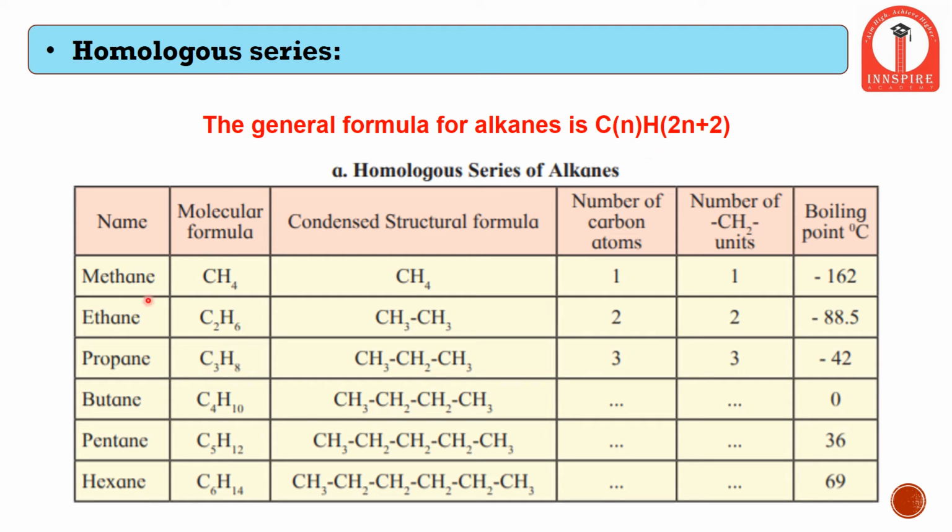Let us try it for ethane. Suppose we don't know the number of hydrogen atoms. We know that there are 2 carbon atoms. Therefore, it becomes C2H, 2 into 2 is 4, plus 2, 4 plus 2 is 6. It means it becomes C2H6. So this is the formula, that is C2H6. There are 6 hydrogen atoms, and this formula can be applied throughout the homologous series of alkanes.